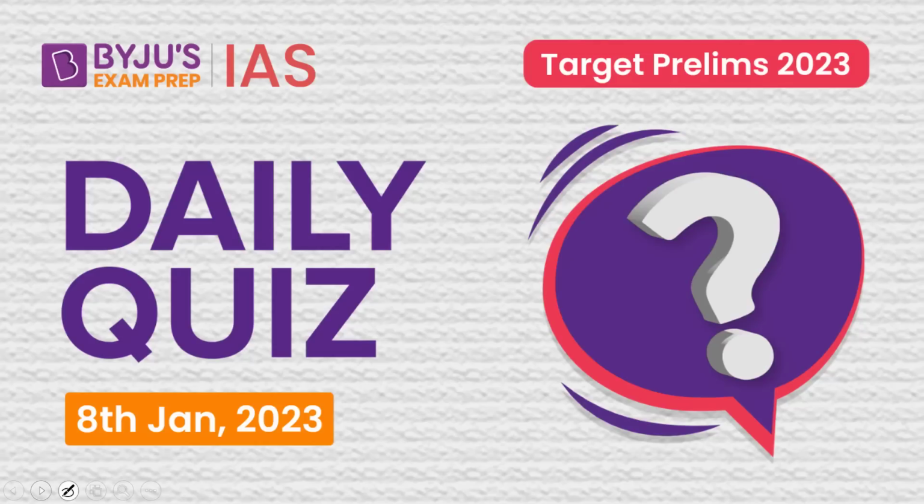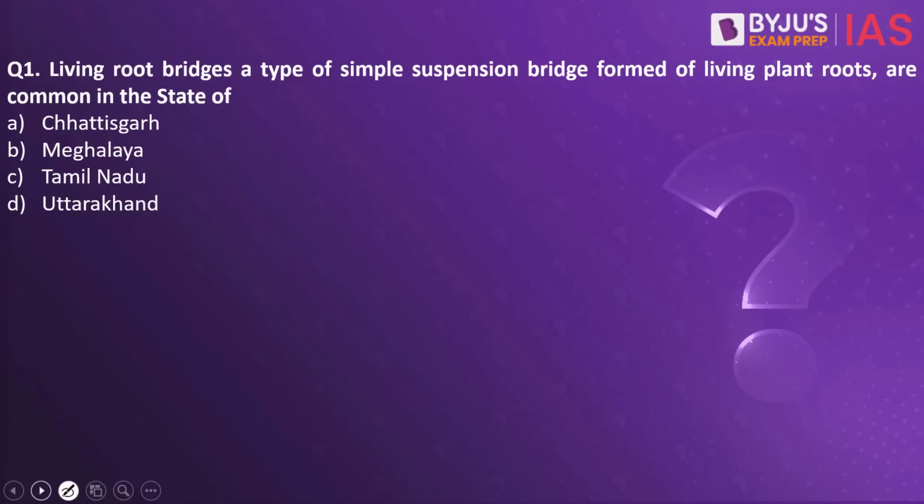Let's look into the first question. Living root bridges, a type of simple suspension bridge formed of living plant roots, are common in the state of Chhattisgarh, Meghalaya, Tamil Nadu, Uttarakhand. The answer to this is Meghalaya.